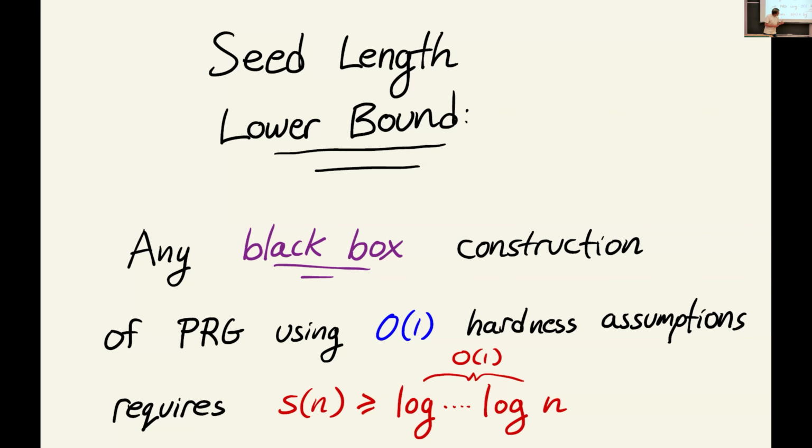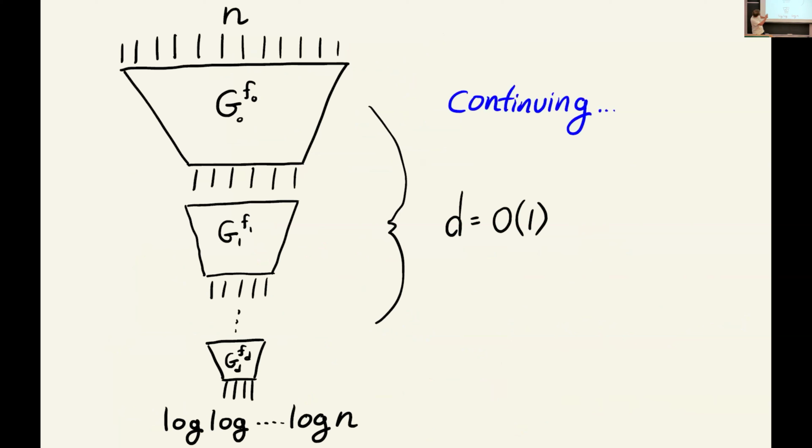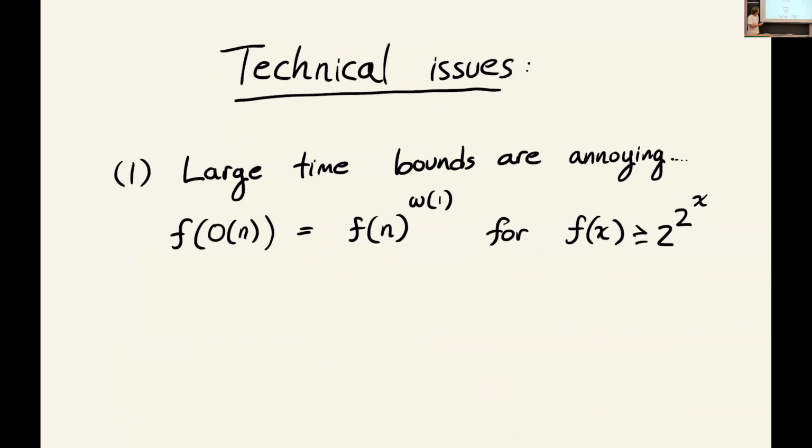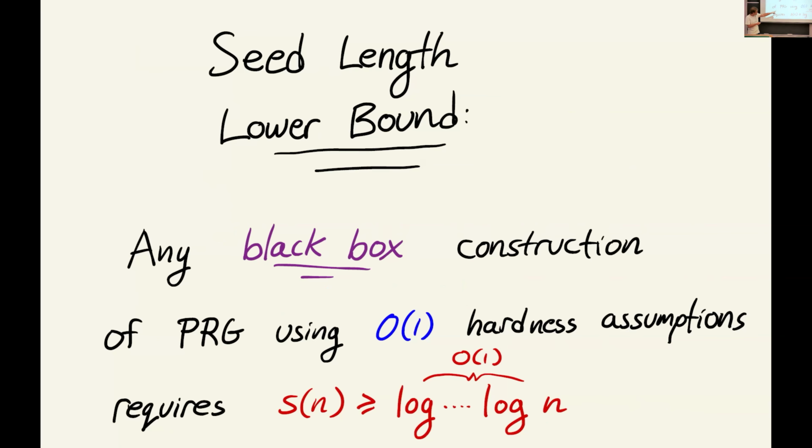When I say using constantly many hardness assumptions, I mean that in this construction, if I chose d to be a constant, I'm only using a hardness assumption for a constant number of functions on a constant number of input lengths, like f0, f1 up to fd. And it's provably necessary that if you do this, then the seed length cannot be O of 1. That's the best seed length that you can obtain.